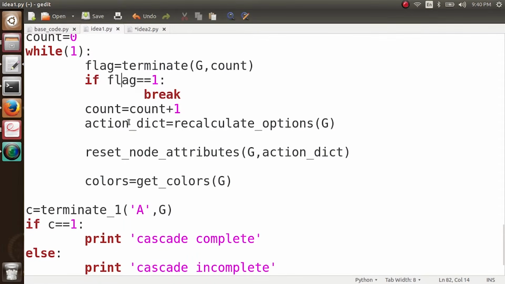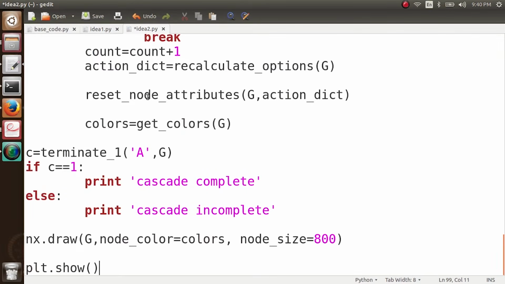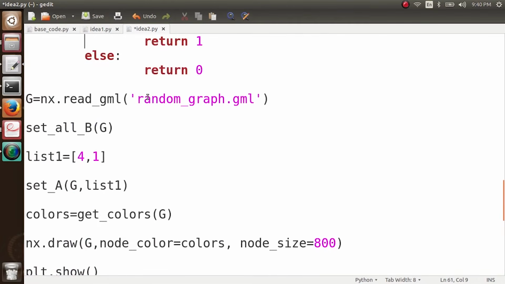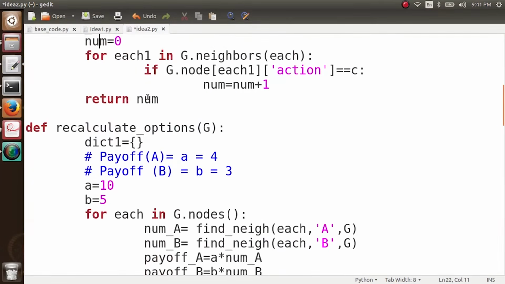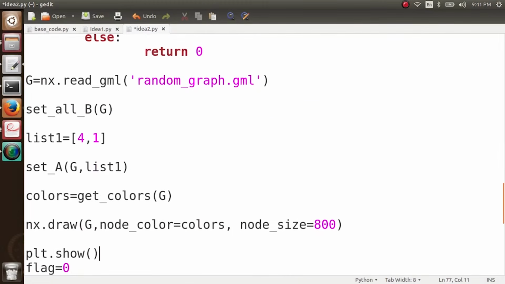and then we are going to choose different sets of initial adopters, and we look at how certain sets are able to create a complete cascade, while other sets are unable to create a complete cascade. So I'll just take this same code and put it in a different file, idea2.py. Okay, so now first of all, I change my payoff. Let's say the payoff associated with A is 9 and with B is 5. What we want to do is, I'm going to take two initial adopters. So these two initial adopters can be any two nodes in the network.